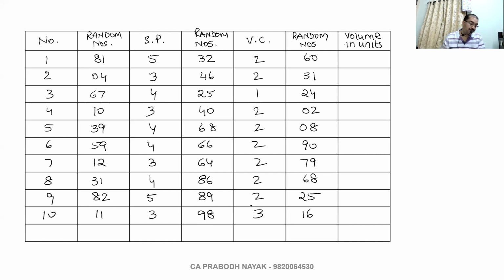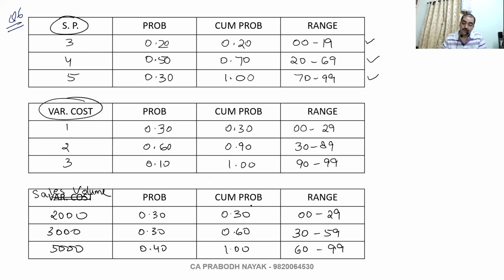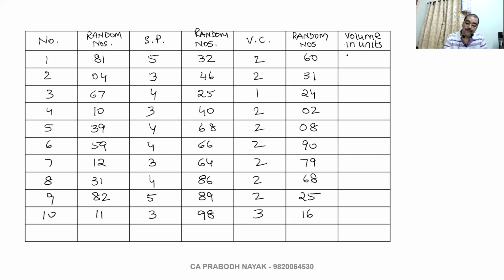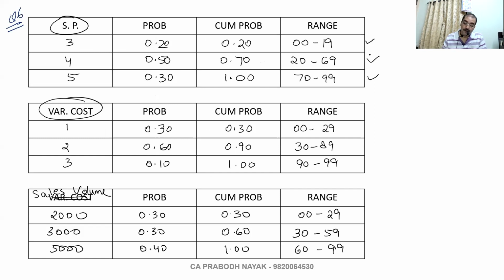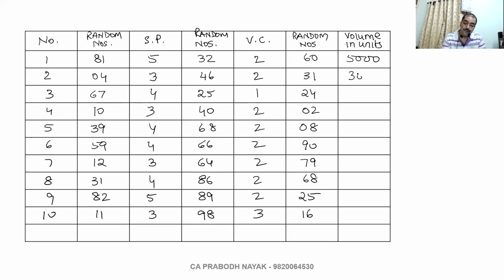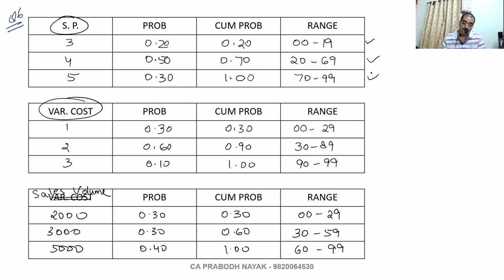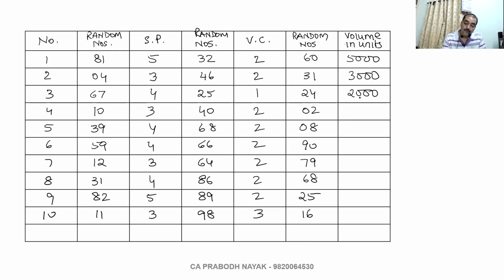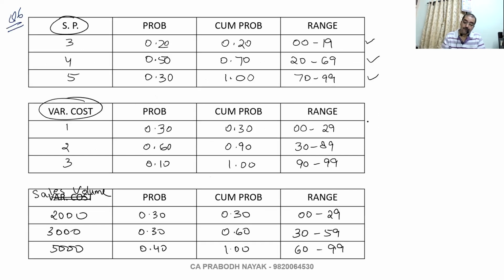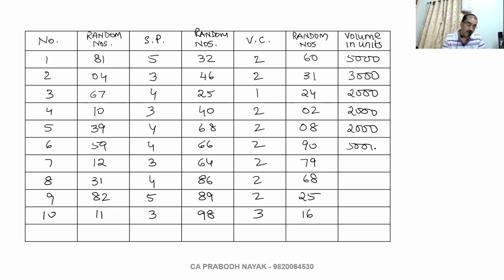Now volume in units. 60 is 5,000. 31 is 3,000. 24 is 2,000. 2,000. 2,000. 90 is 5,000. 79 is 5,000. 68 is 5,000. 25 is 2,000. And 16 is 2,000.